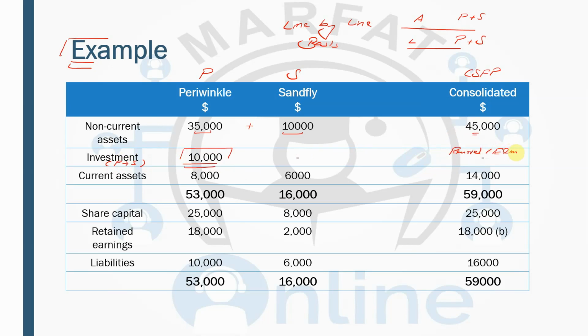In this example, we do not have the other investments of the parent and subsidiary in detail, but in an exam question you may have other investments of the parent and the subsidiaries.